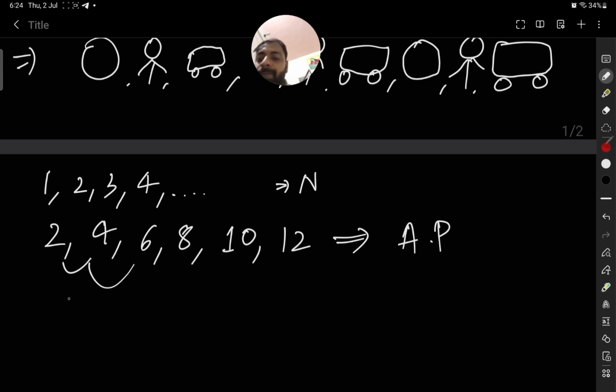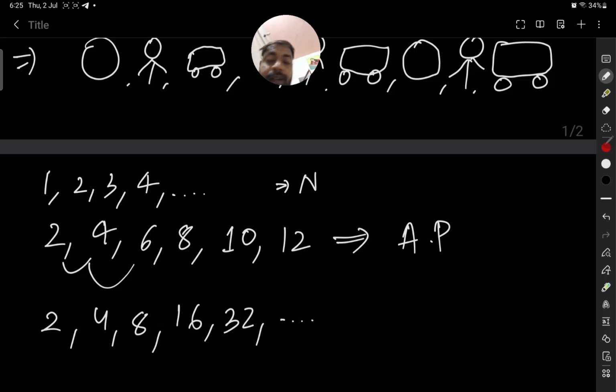Another thing you can see there is 3 and then 6, and then for simplicity you can just write 2, 4, 8, 16, 32.